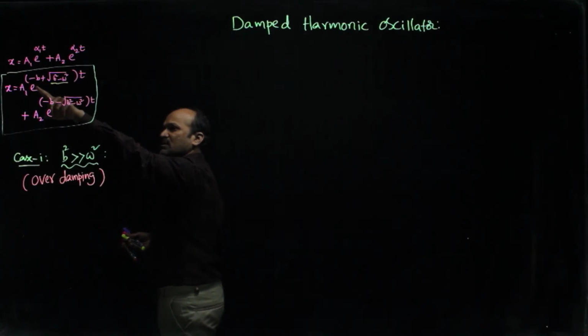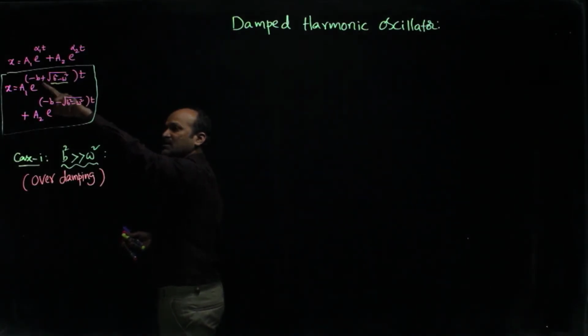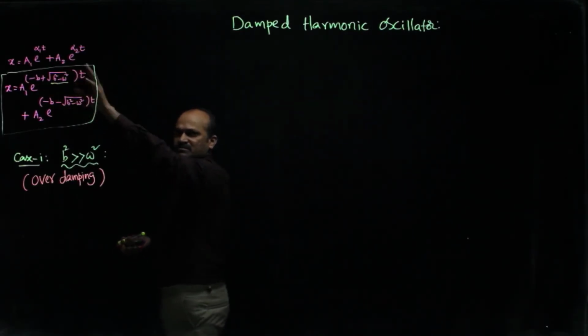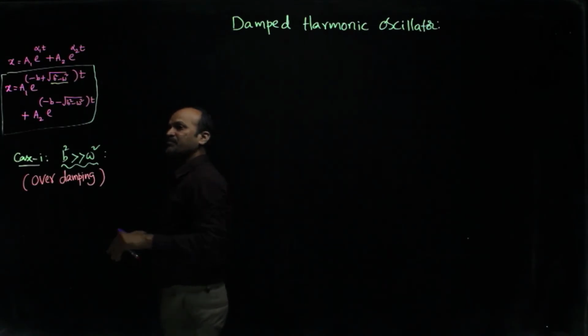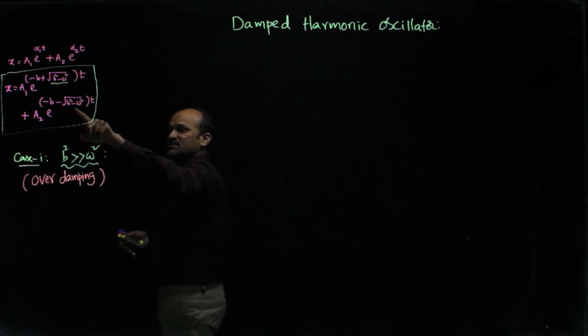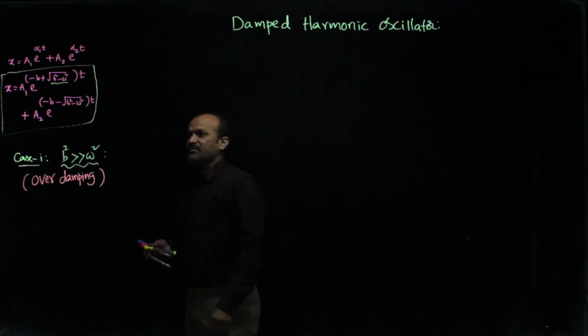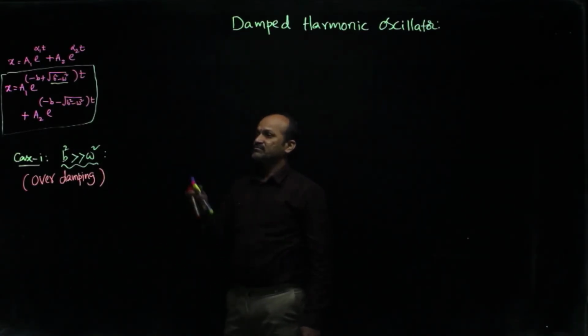That means what? This part gives a negative exponential value, exponential decay here, exponential minus b some value into t. Similarly, here also this is negative, e power root of whatever the value will be.